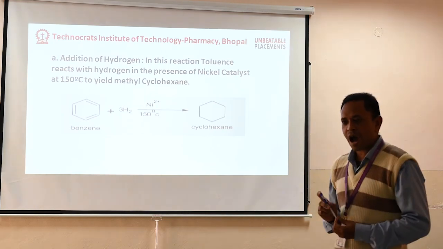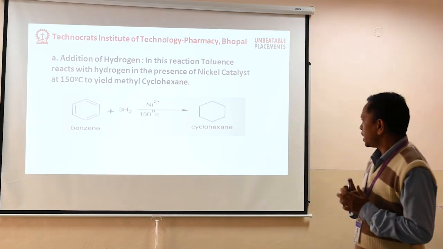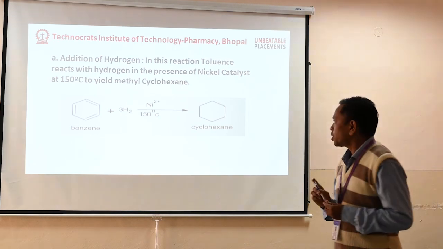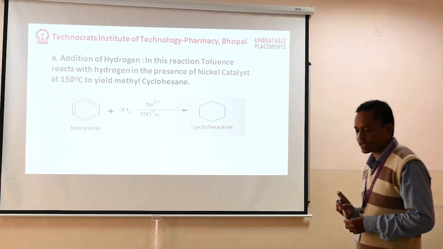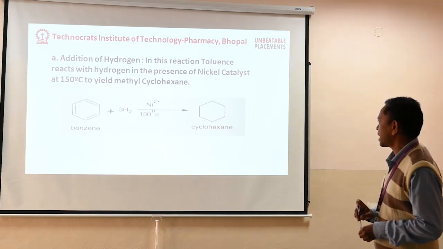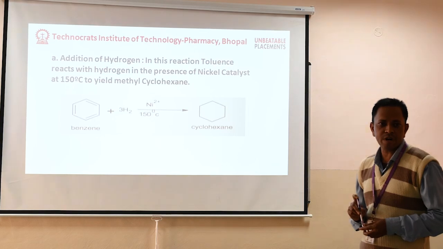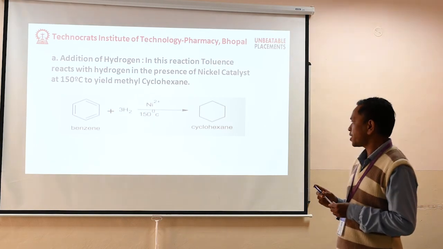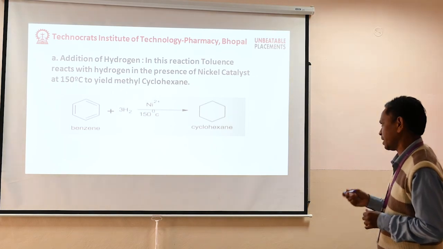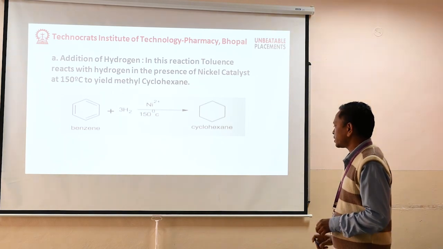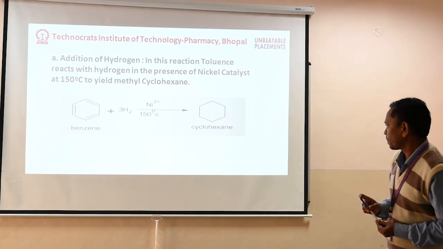Addition of hydrogen: in this reaction, toluene reacts with hydrogen in presence of nickel catalyst at 150 degrees centigrade to yield methylcyclohexane. Shown in the structures according to the reaction.